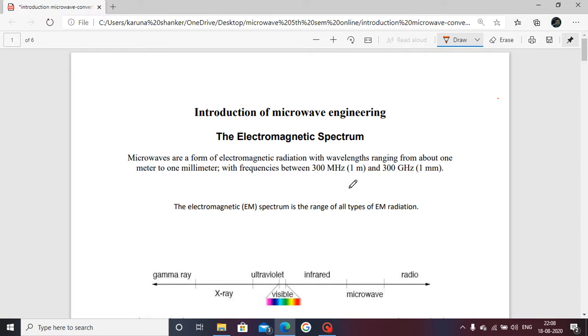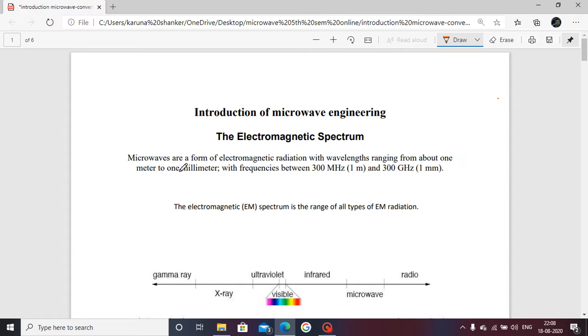Introduction of microwave engineering. The objective today is: what is microwave, what is the advantage of microwave, what is the application of microwave, and what is the IEEE band in microwave engineering.